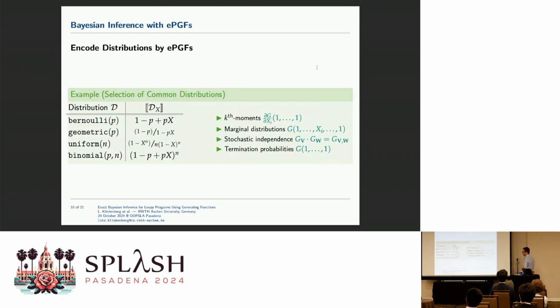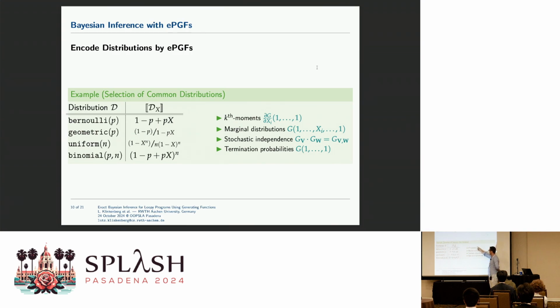Okay, what kind of distributions can we, for example, represent? A Bernoulli distribution is the easiest one. A geometric distribution you have just seen, also uniform distributions or binomial distributions, even Poisson distributions have nice closed forms. The other properties are, for example, that once we have obtained such a closed form, it's very easy to extract important information like kth moments.